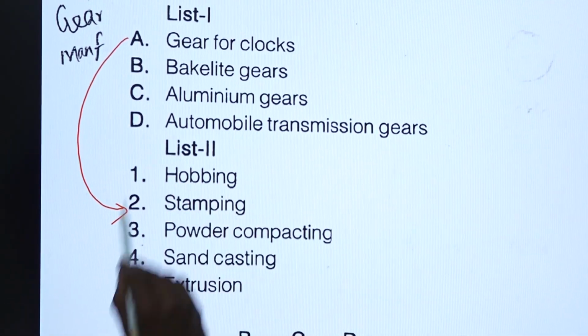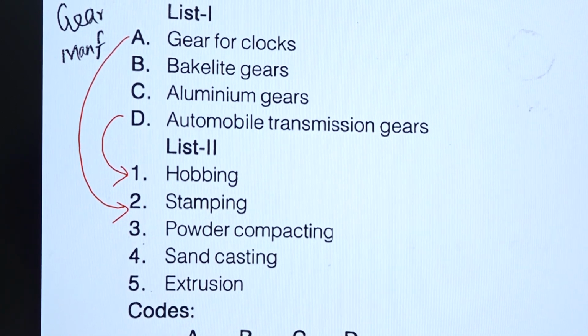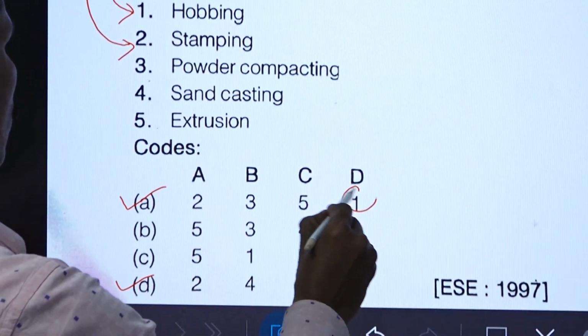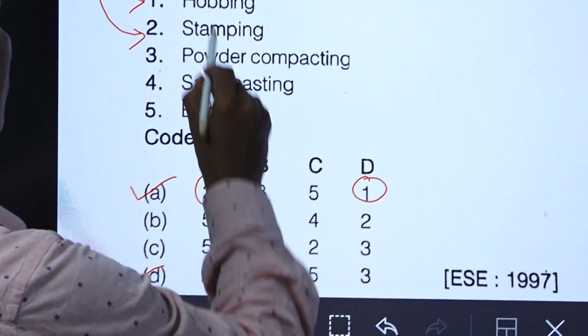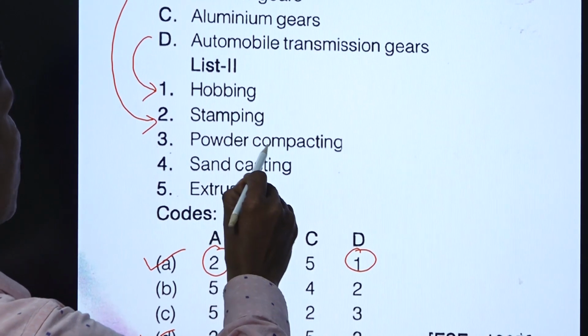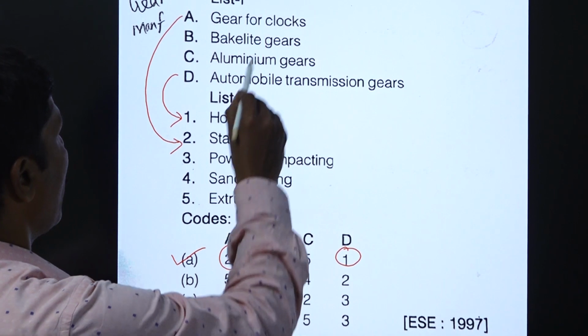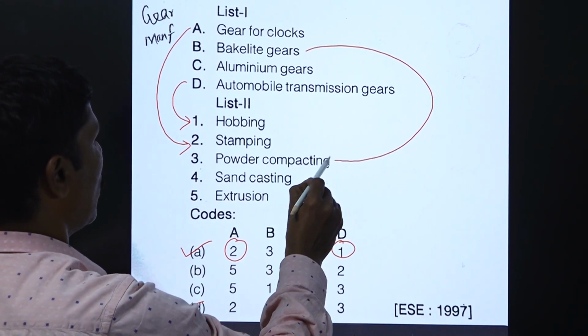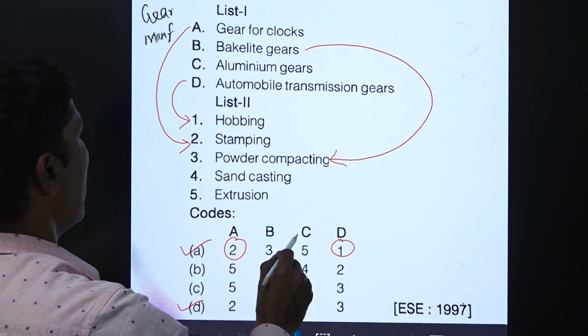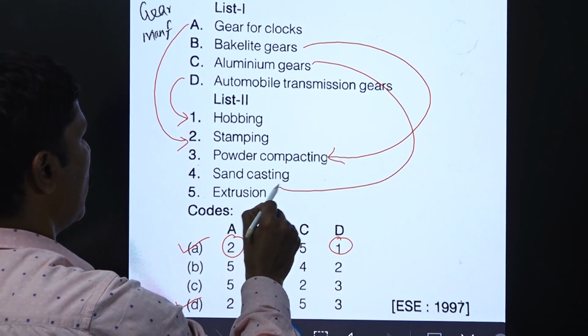Automobile transmission gears. For these, accuracy is needed. For bakelite gear, it is powder compacting, and for aluminum gears, it is extrusion.